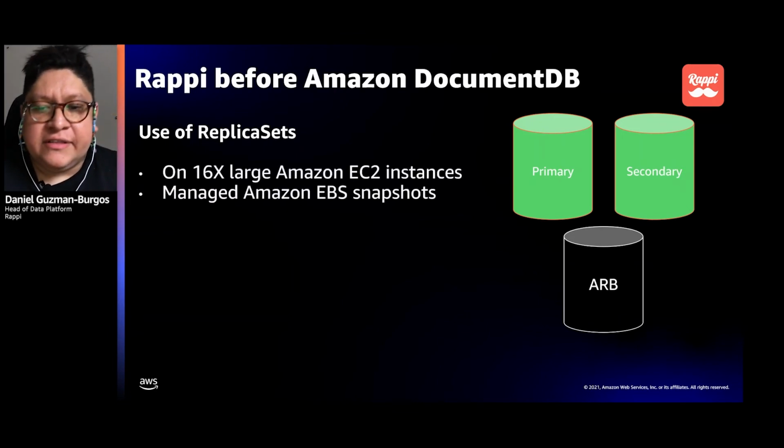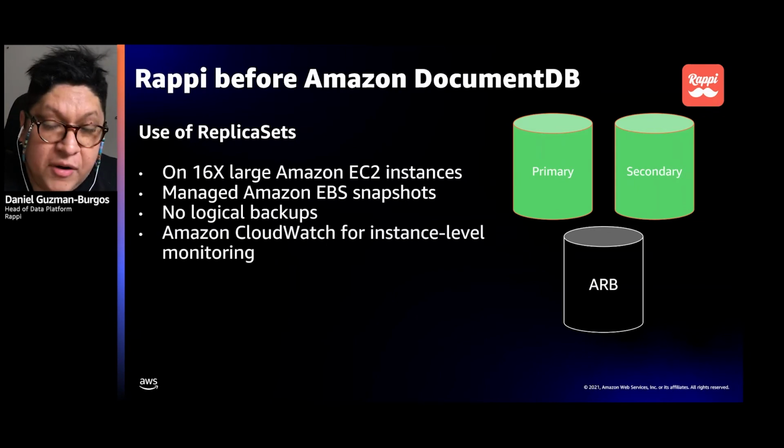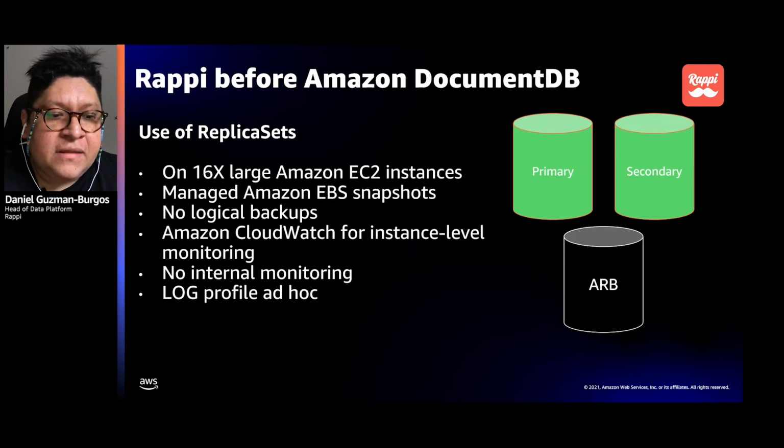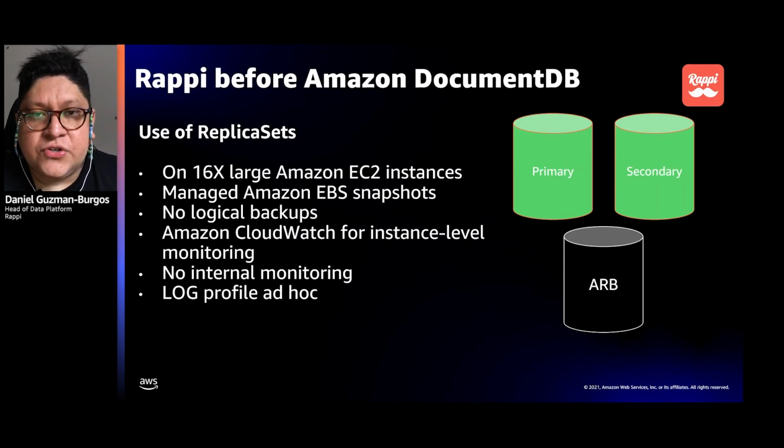So where was Rappi before DocumentDB? To put everyone in context, we were operating with several MongoDB replica sets using Percona Server for MongoDB on version 3.6. We had pretty heavy constraints with this type of operation. First of all, we were working at full capacity on the instance size. We were using Amazon EC2 instances, all of them at 16x large size. This is pretty much to avoid dealing with scaling, and it was a huge cost.